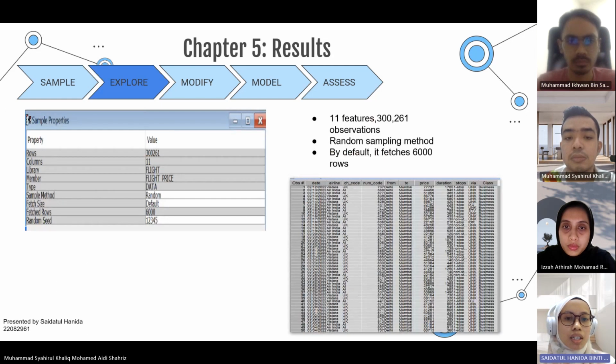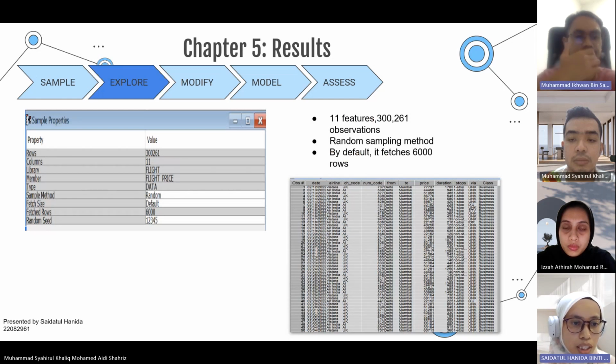The sampling method used to select the sample is random. We use the random sampling method, and for the fetch size, we use the default setting to fetch 6,000 rows from the original dataset. The figure below shows the first 50 rows of the data.